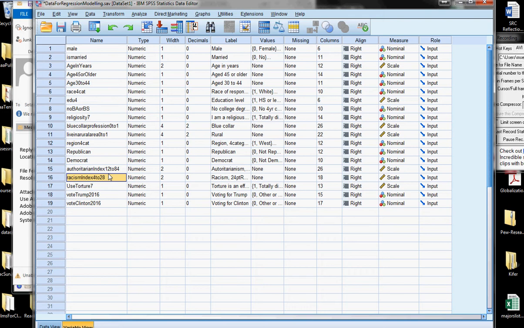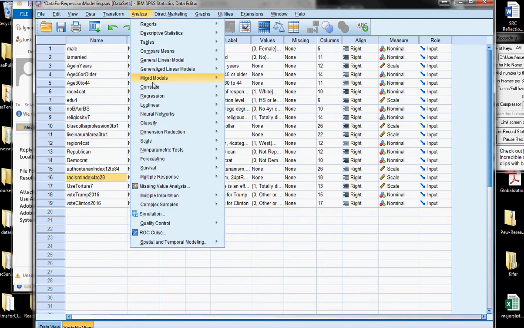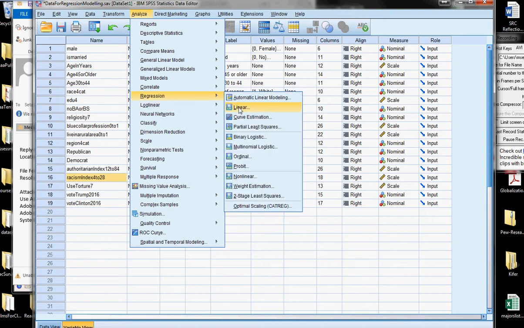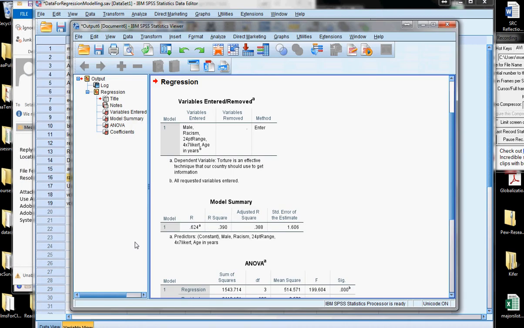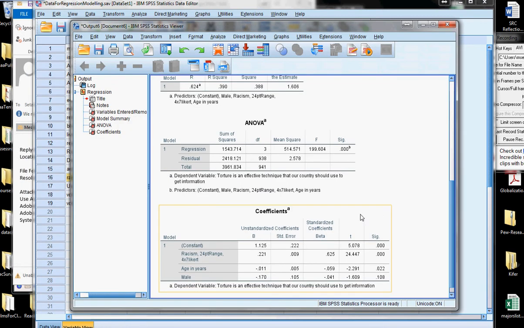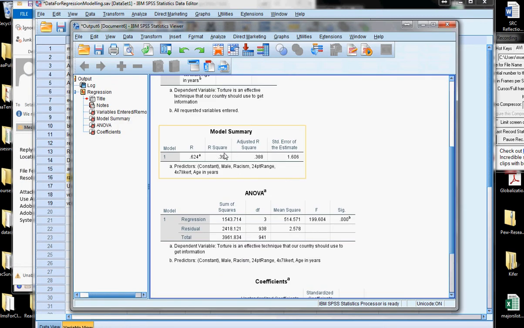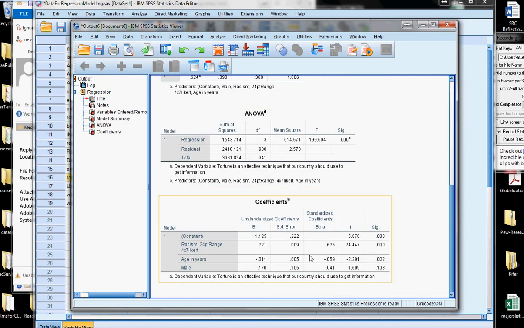So let's get right to the regression modeling, and then we can turn our attention to some interpretation. Quickly analyze regression, linear regression. I don't want to go through the same details that I've gone through on previous videos, so let me just say briefly that the dependent variable is where it's supposed to be, the independent variables are the ones that we've talked about, and we run the models and we can get to our results. We're not going to look at the R-squared other than to note that the model looks like it works. Down here on the variables that matter, we have the constant and we have an unstandardized coefficient. We've got our racism measure.